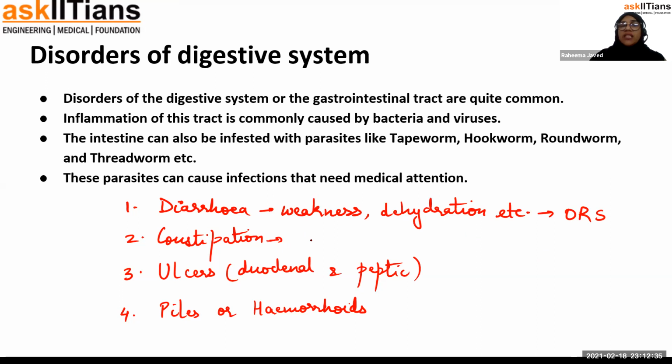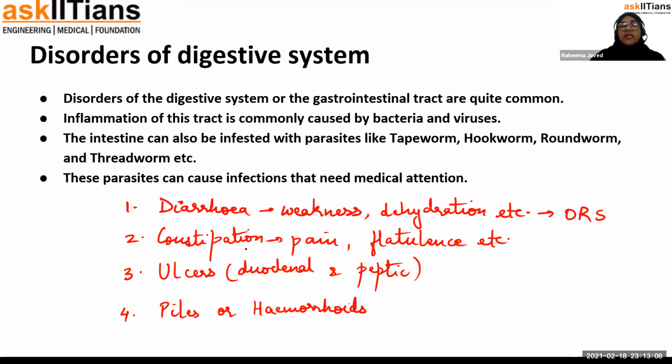Constipation is where basically the feces become hard. So it becomes very difficult to expel the feces because they have become hard, and in constipation excess water is absorbed from the feces. So constipation can lead to pain, flatulence, etc., especially in the rectal area.